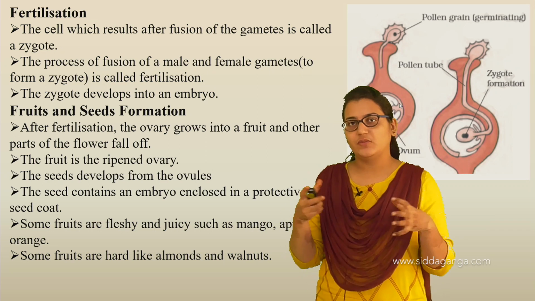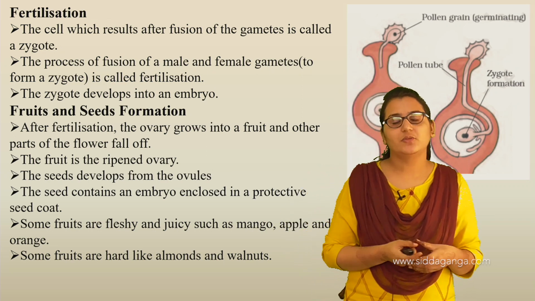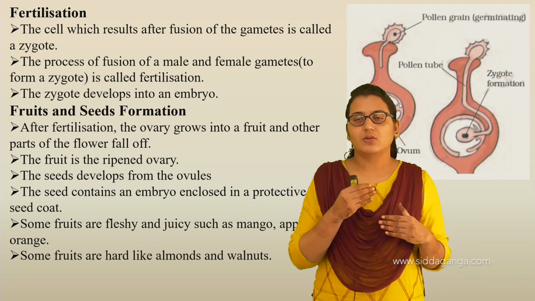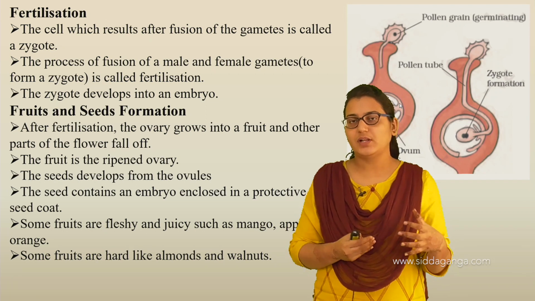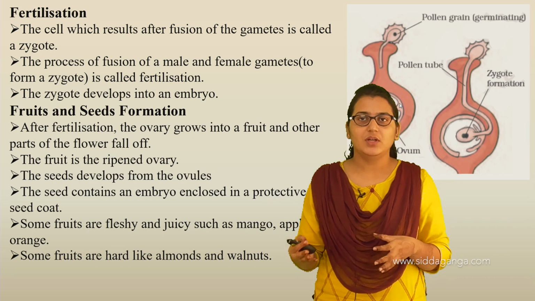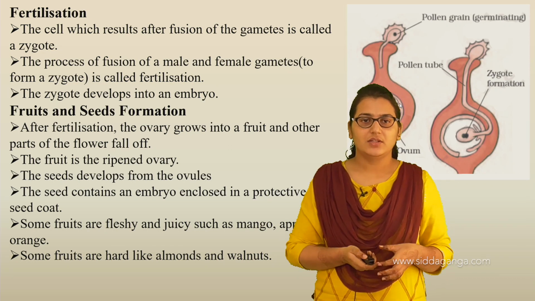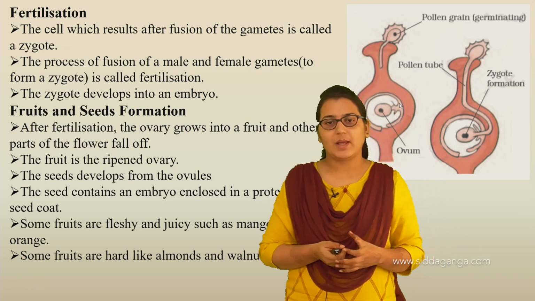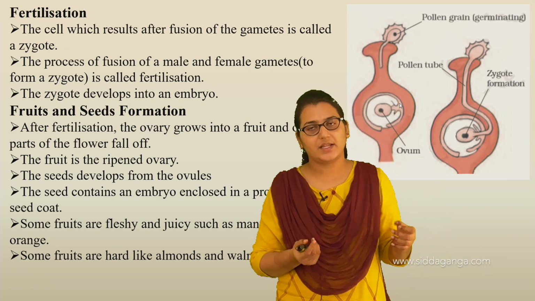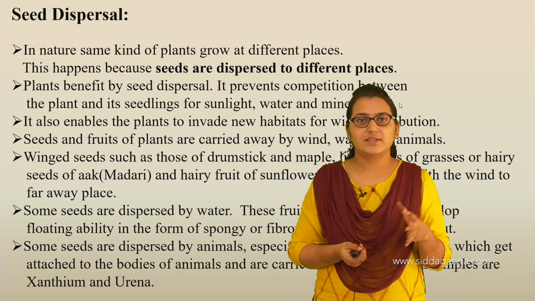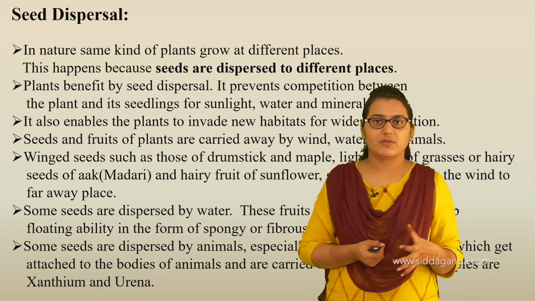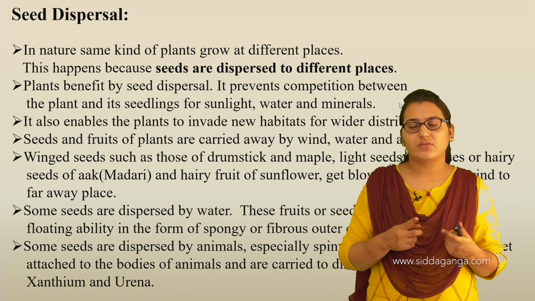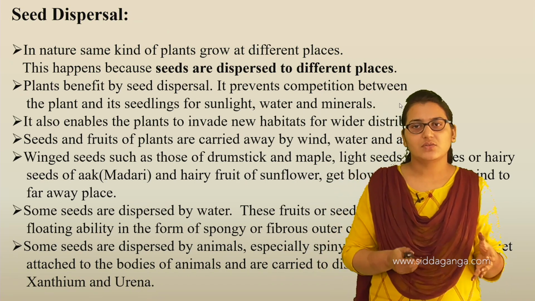We have also seen fertilization. The process of fusion of male and female gametes to form a zygote is called fertilization. The ovary develops into a fruit, and the ovule develops into a seed. A few fruits develop into juicy and fleshy ones like mango and apple, and some fruits are very hard like almond and walnut. And there is something called seed dispersal, which is a natural phenomenon. The seeds are dispersed by the action of wind, water, and also animals.